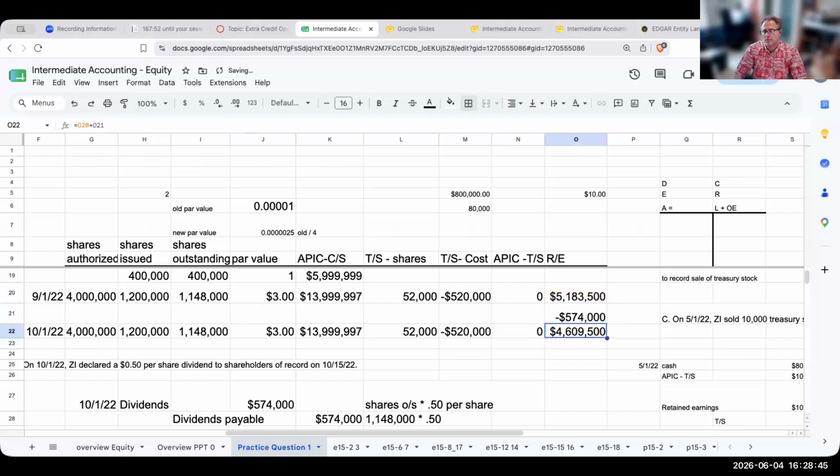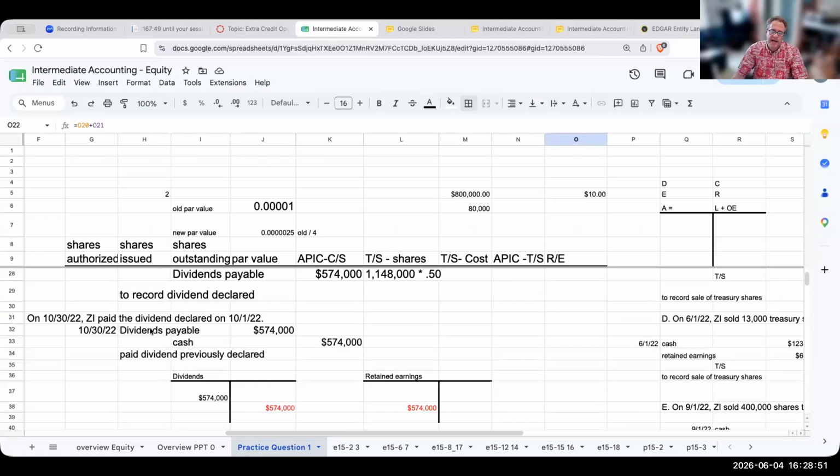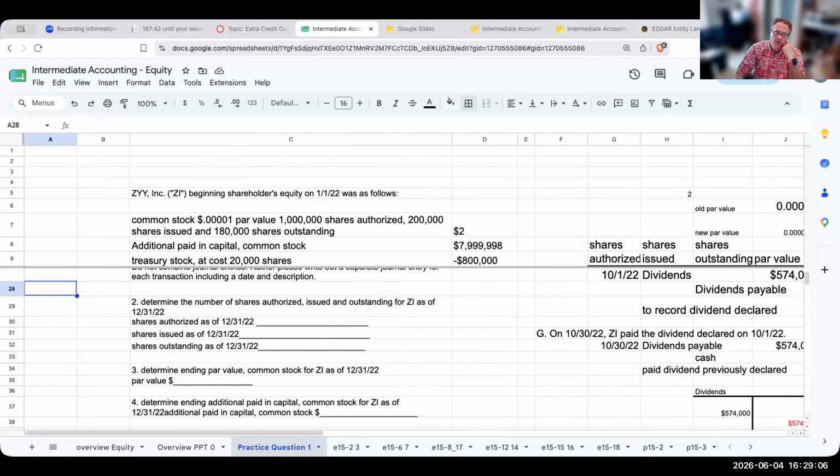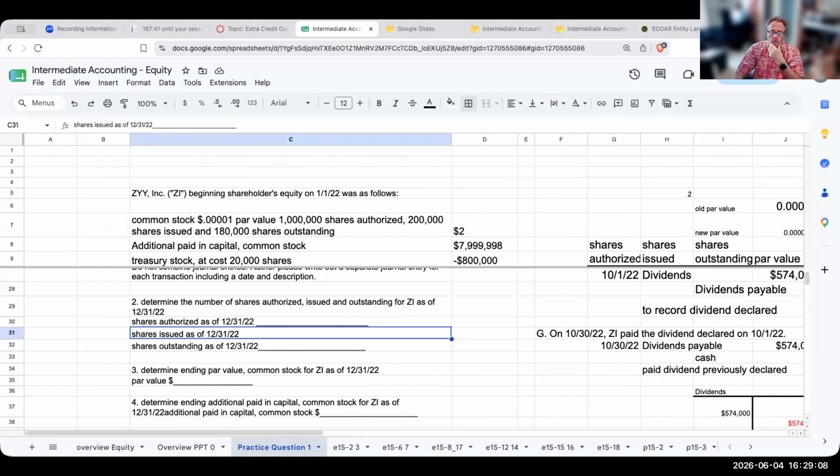And so our new balance in retained earnings is going to be 4,609,500. Notice that the liability is created once I declare the dividend. Then the ultimate entry you make when paying is a debit to dividends payable and a credit to cash. But when we declare it, we create the liability.